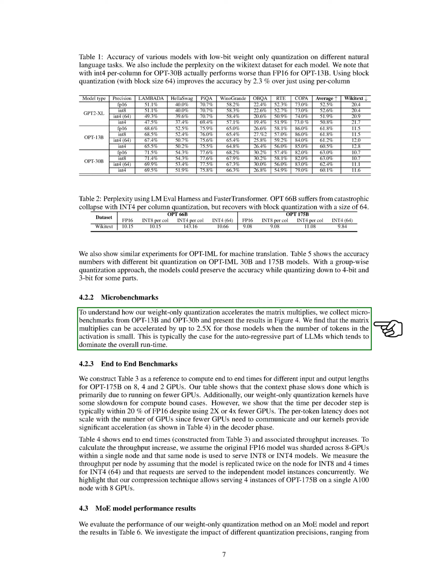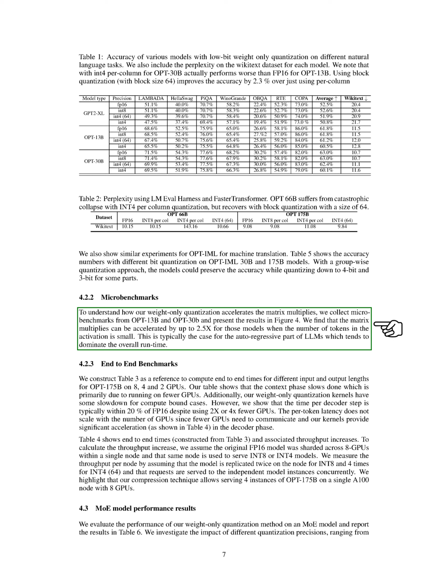Next, we wanted to understand how our weight-only quantization speeds up matrix multiplication. We collected micro-benchmarks from OPT 13B and OPT 30B models and found that matrix multiplication can be sped up by up to 2.5 times when the number of tokens in the activation is small. This is typically the case for the auto-regressive part of large language models, LLMs, which tends to dominate the overall